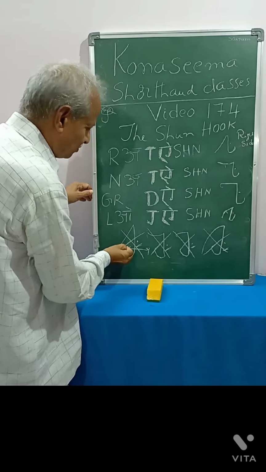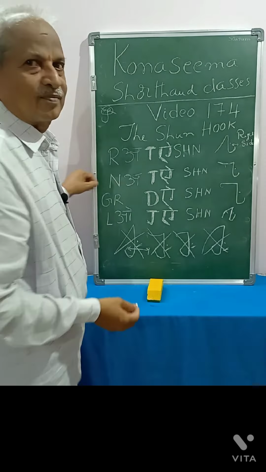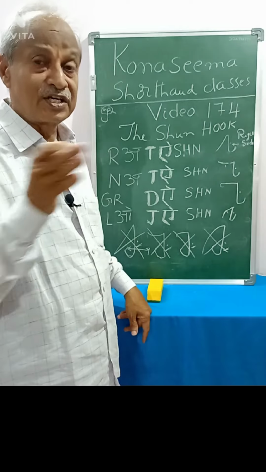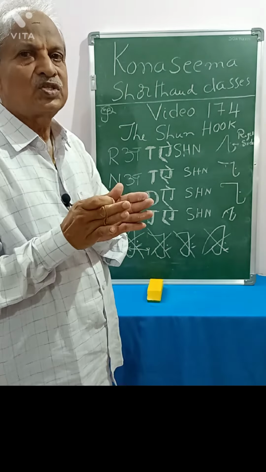Instead of going from this place to this place, it is a small distance. So that's why it is written like this, rotation. If we write this to the right side, our hand will go away to the right-hand side. It is very easy to write another outline without much delay.